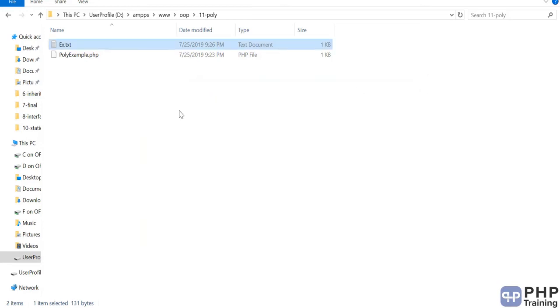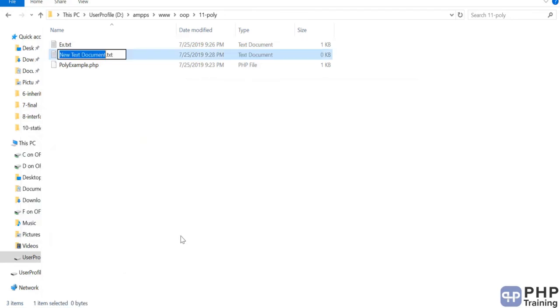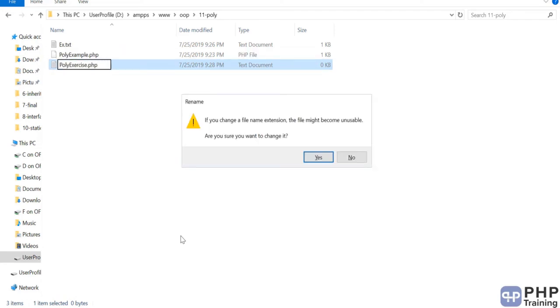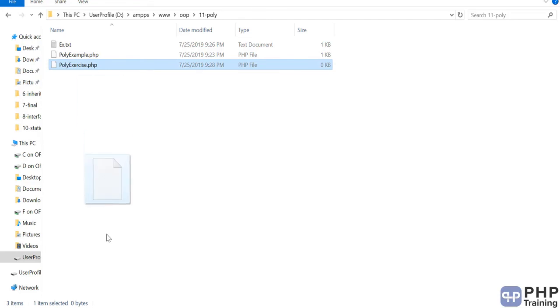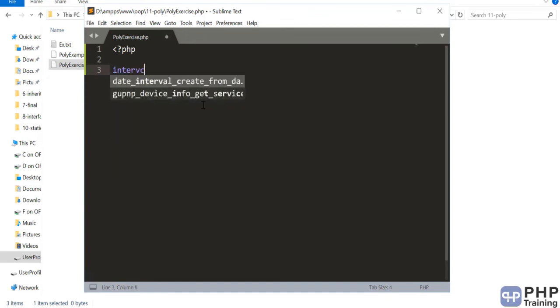Okay, so welcome back. So let's do this exercise. So we'll define an interface animal, and it has a method called makeSound.